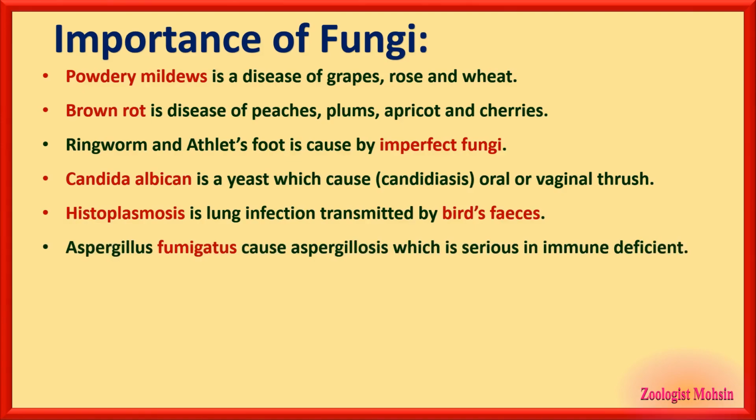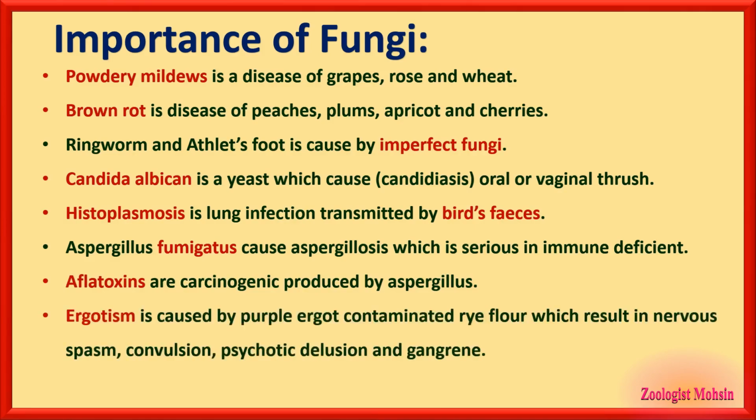Aspergillus fumigatus. Now, the species fumigatus is important to remember. Aspergillus is the common genus. Fumigatus is a species that causes aspergillosis, which is serious in immune-deficient persons or patients. Aflatoxins are carcinogenic, produced by Aspergillus. Carcinogenic means those which cause cancer. Now, ergotism is caused by purple ergot-contaminated rye flour, which results in nervous spasm, convulsions, psychotic delusion and gangrene at the end.